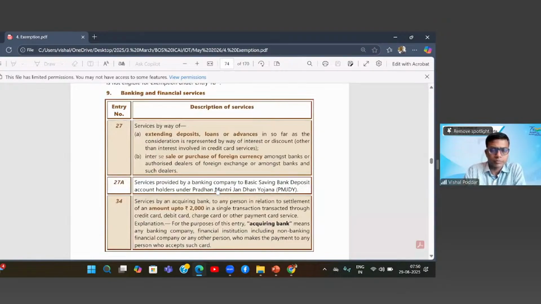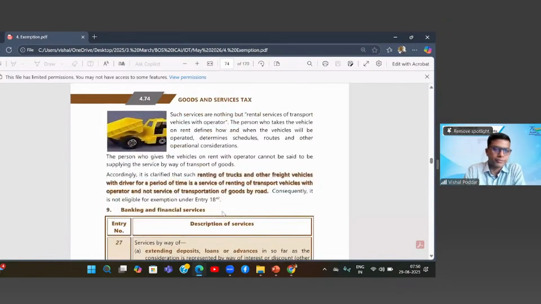Correct? Sir, I have a question. Please. Sir, if I am shifting my house from Gurgaon to Jodhpur, Okay.